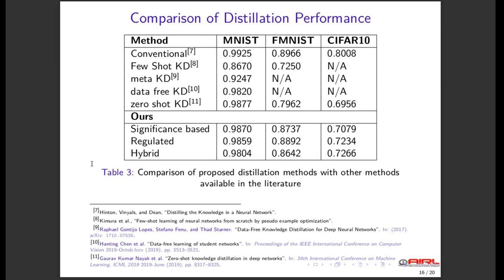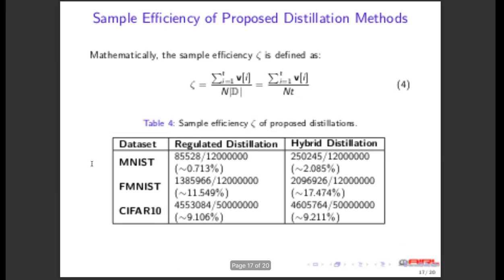It would seem that self-regulated learning in the student model has an opposing effect to the significance values computed during the teacher's training. This means that the student identifies different samples as significant compared to the teacher during its self-regulated training. And this is expected because these models have different architectures.